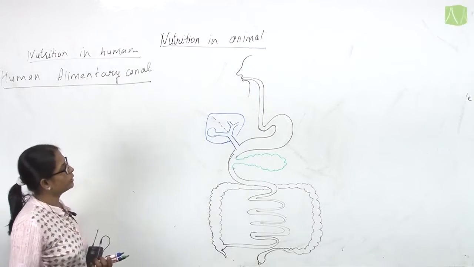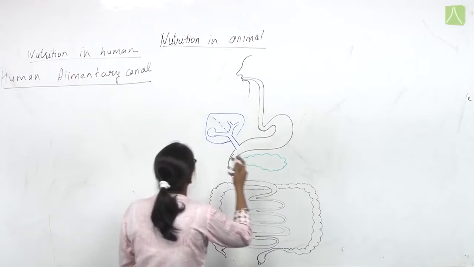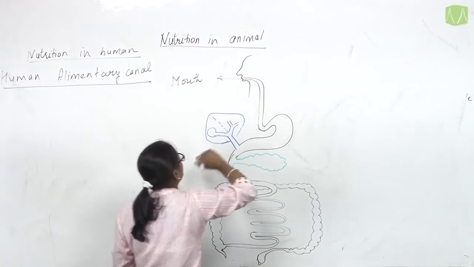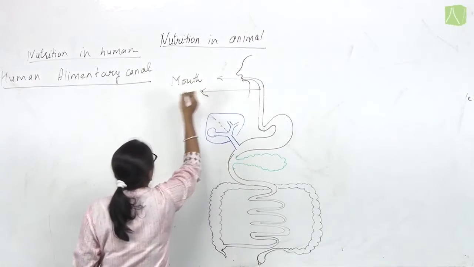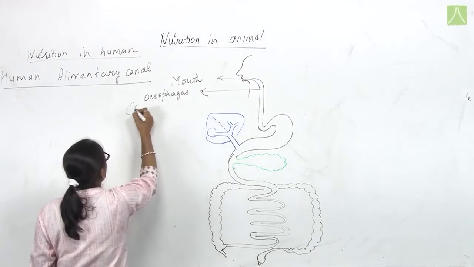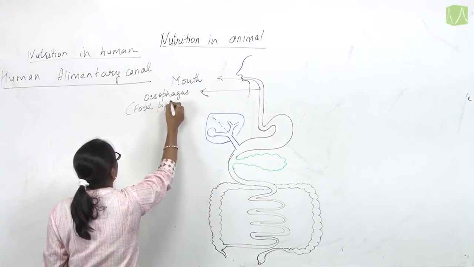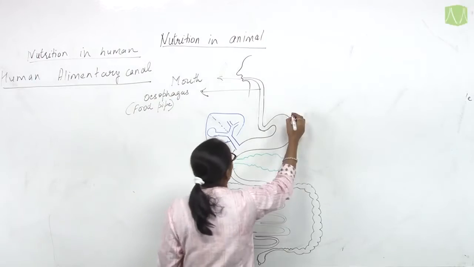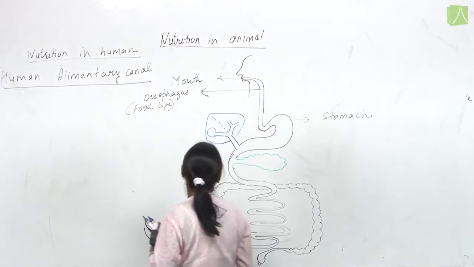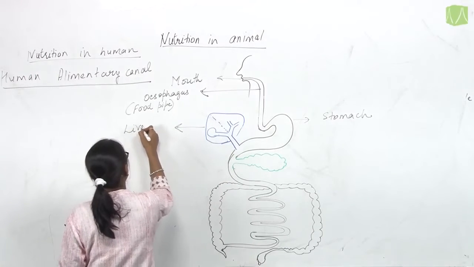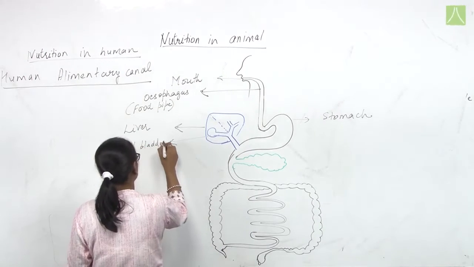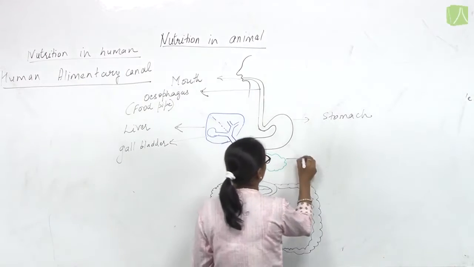Now this is the complete human alimentary canal. Let's label it. First, this is the mouth part. This is the esophagus, also known as the food pipe. This is our stomach. This is the liver, and here is the gallbladder. This is the pancreas.